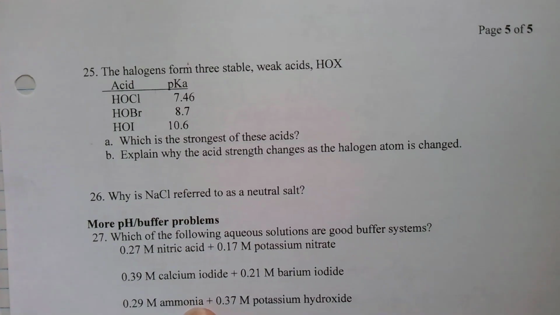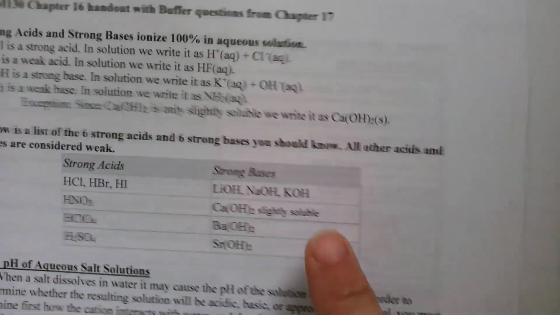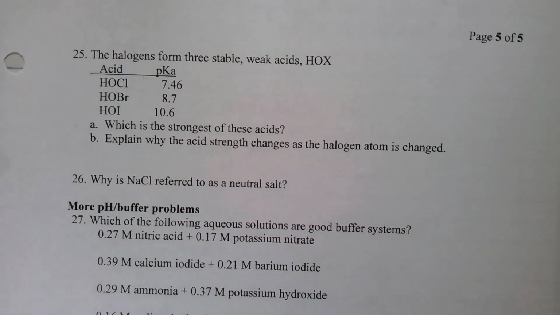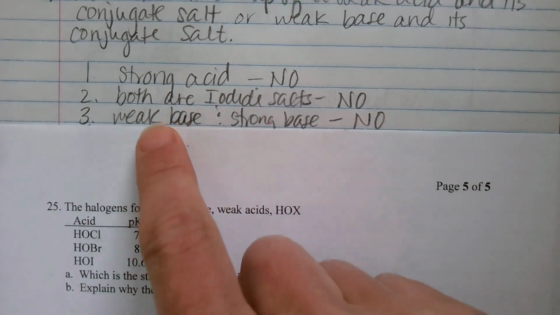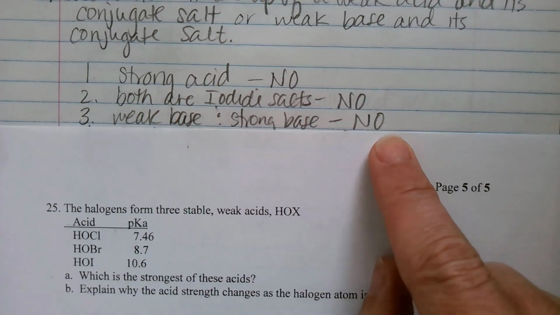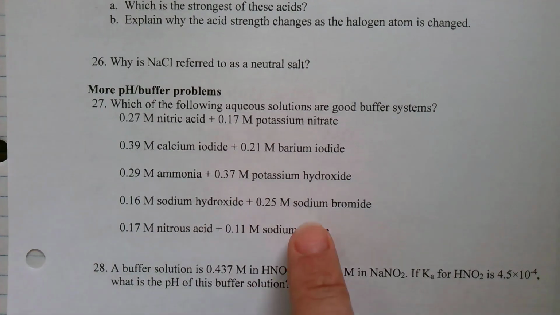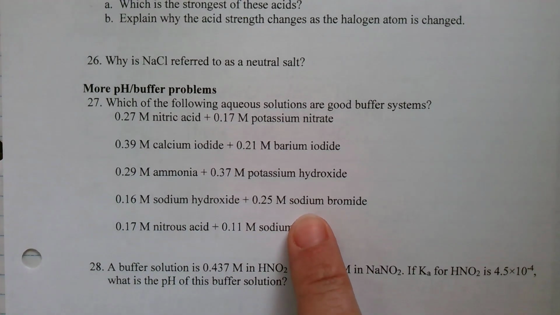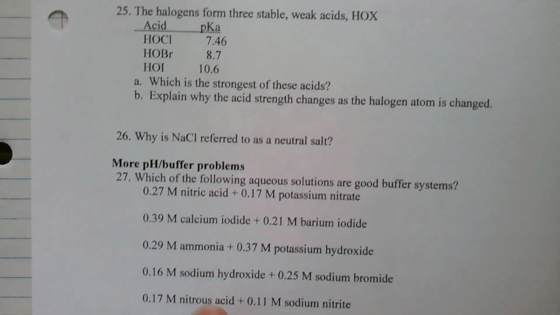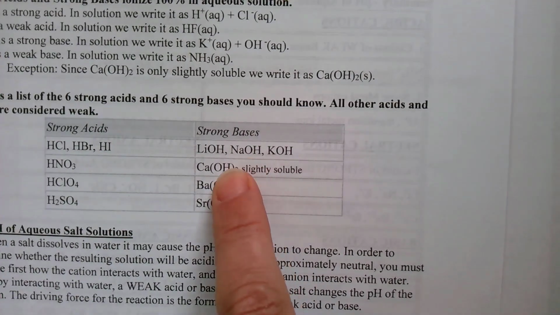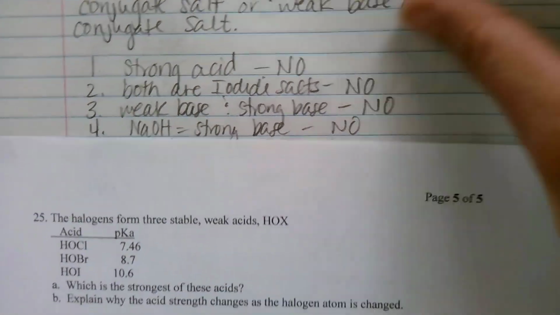The next one, ammonia and potassium hydroxide. Well, if I look at my list here, potassium hydroxide is a strong base. Because we have a strong base, no, it's not going to be a good buffer. Yes, ammonia is a weak base, but a weak base plus a strong base is not going to be a good buffer system. What about this one? Sodium hydroxide, sodium bromide. Well, sodium bromide, yes, is a salt, but sodium hydroxide, that's the kicker, is a strong base. If we have a strong base, it's not going to make a good buffer system.